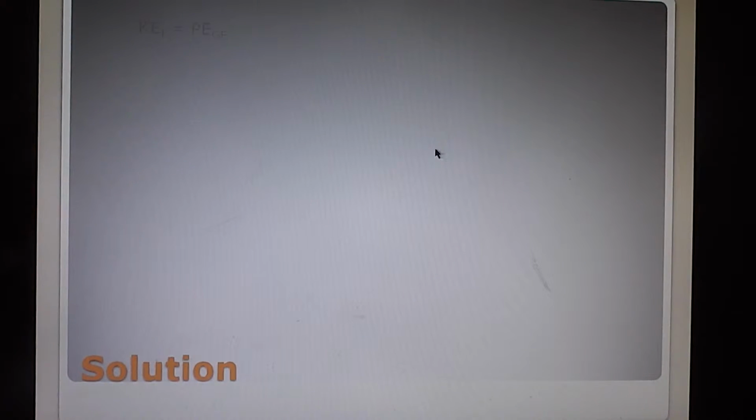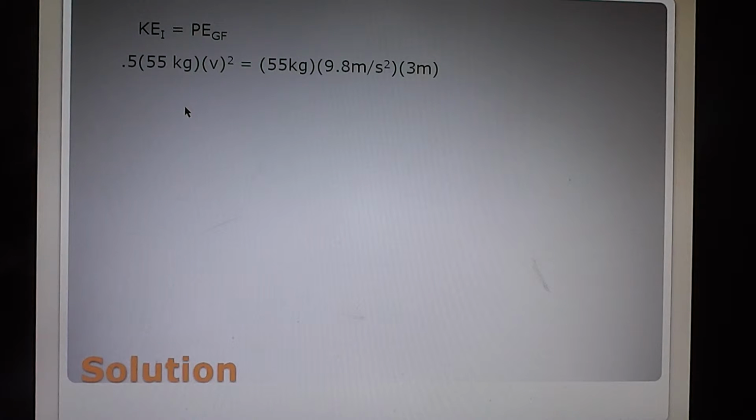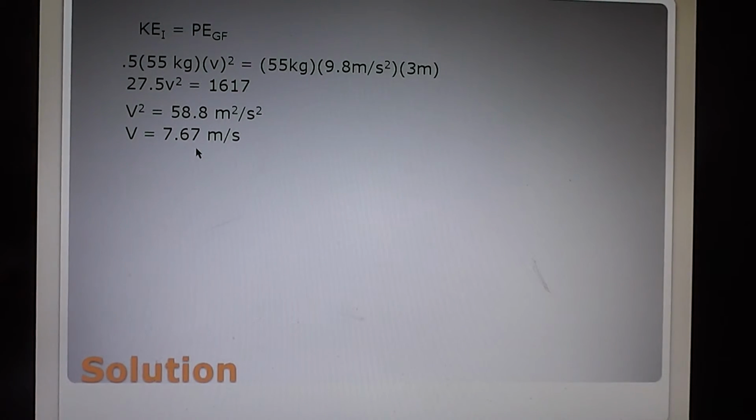So here's your solution. You first use the law of conservation of energy to justify how the kinetic energy that the spear has is equal to the gravitational potential energy that the spear and the block of wood have. So you use the equations that were on the previous slide and plug in your values for kinetic energy and gravitational potential energy and find that the speed is the only unknown value. When you simplify, you find that it's again another easy equation that you could solve for the speed. So you find that the velocity is 7.67 meters per second. This, however, is not your answer. This is the velocity of the spear plus the block of wood.